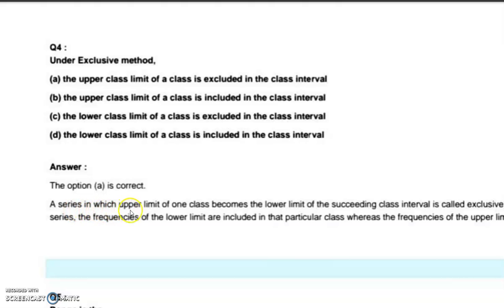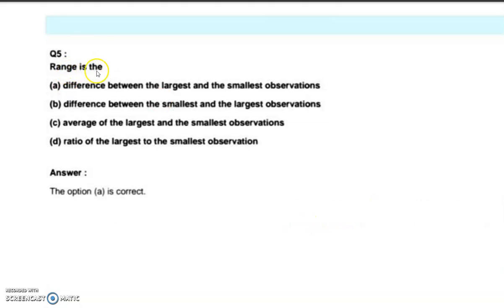A series in which the upper limit of one class becomes the lower limit of the succeeding class interval is called an exclusive series. Then, range is the difference between the largest and smallest observations, the difference between the smallest and largest observation, the average of the largest and smallest observation, or the ratio of the largest to the smallest observation. Option A is correct. Range is the difference between the largest and the smallest observation.